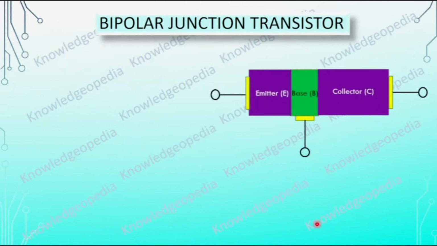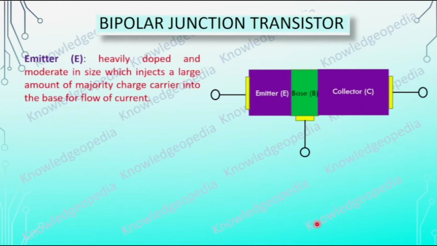Let us go a little deeper. What is the emitter? This region is highly doped and moderate in size, and it injects a large amount of majority charge carriers into the base for flow of current.